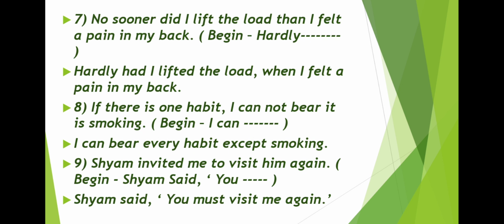Next, no sooner did I lift the load than I felt a pain in my back. Hardly. It's a very common sentence. Whenever hardly is there, you have to use the word had after that. Okay. Then no sooner did. These three words will be removed. Instead, you have to use hardly had I. After that, the subject I. After hardly had, the verb is used in third form. So look, lift would become lifted. Hardly had I lifted the load, comma. In no sooner we use than in the middle, and in hardly we use the word when. Okay, so look, I have used here hardly had I lifted the load, comma, when I felt a pain in my back.